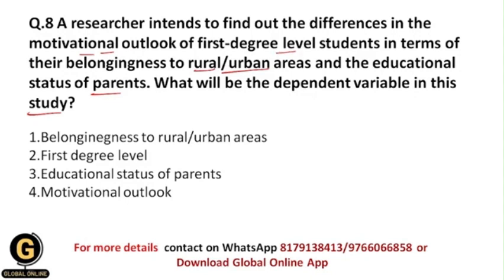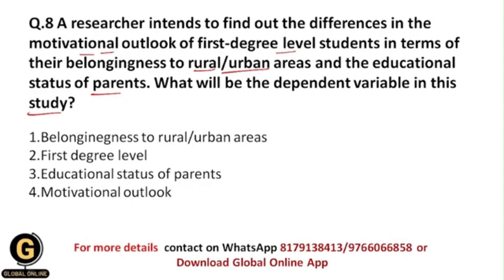Basically the researcher wants to study the motivational outlook of first degree level students, and that's why motivational outlook should be the dependent variable, because the variable under study, the effect variable, is motivational outlook, and the independent variables are belongingness to rural or urban areas and educational status of their parents.